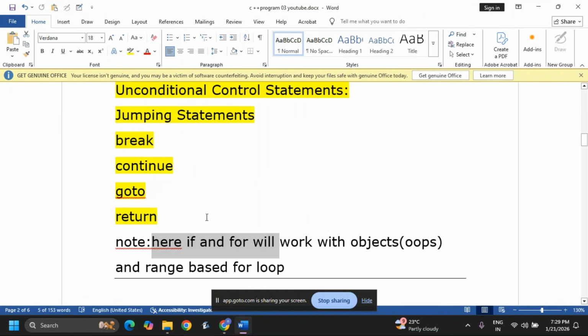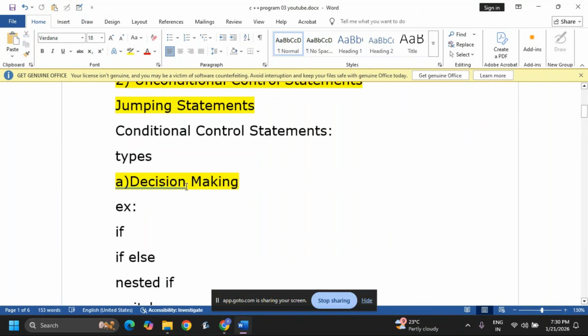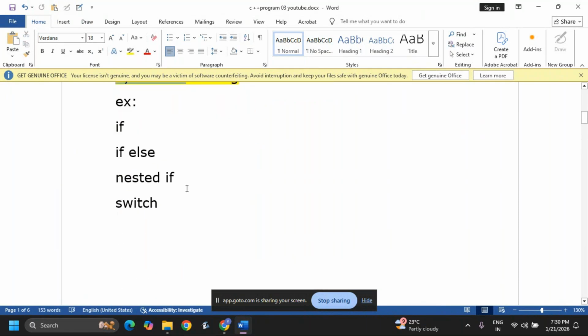See, it is C++ programming. It is like object oriented programming. In that, we can use these control statements, one is called if and one is called for, and one more is there, range-based for. In that we are using the for loop. We will discuss those programs also. Now we'll continue with the first one, which is called if. I think that's clear.